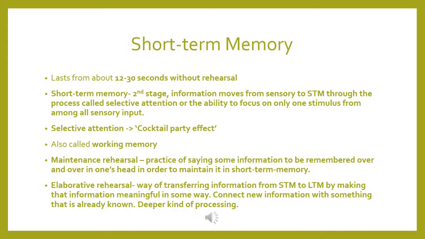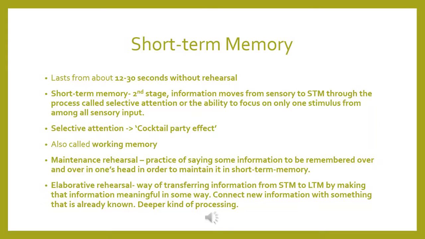Short-term memory is also called working memory. There are two types of rehearsal which we use to transfer information into long-term memory. One is maintenance rehearsal. It is practicing or saying some information again and again till you memorize it, in order to maintain it in short-term memory. The second one is elaborative rehearsal.